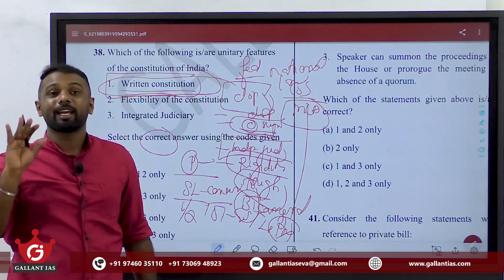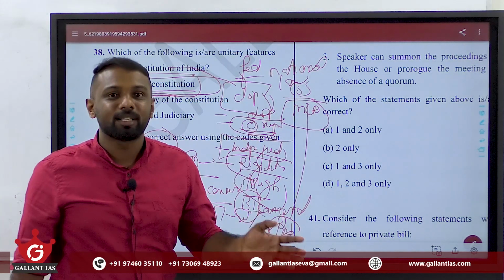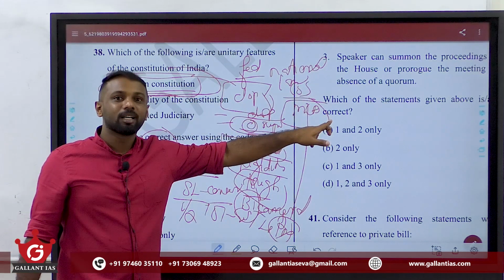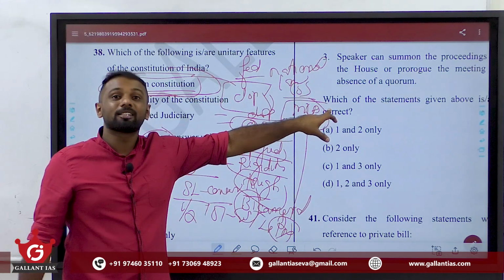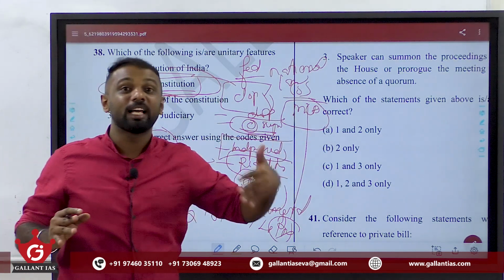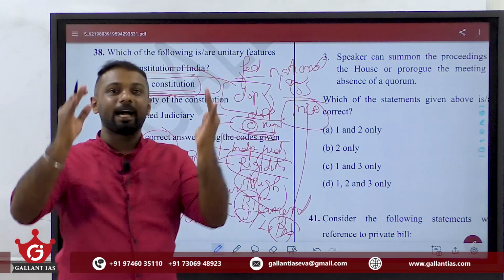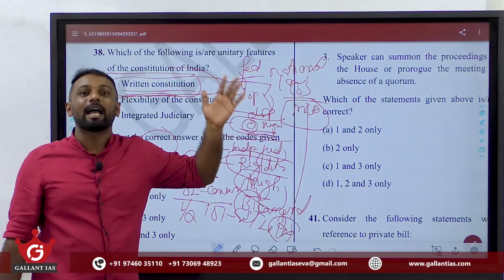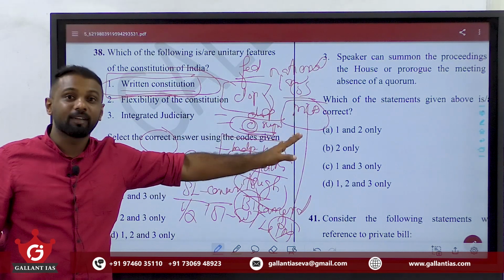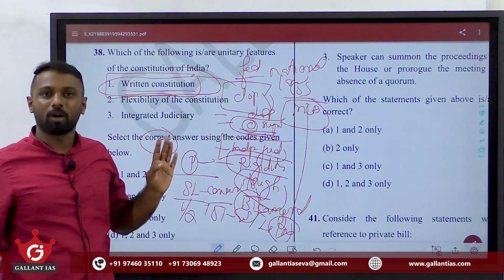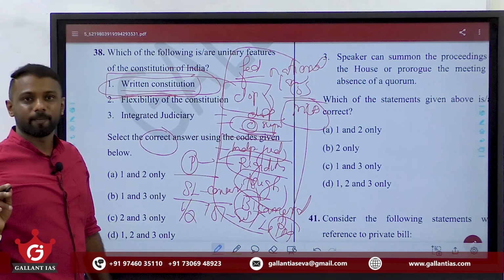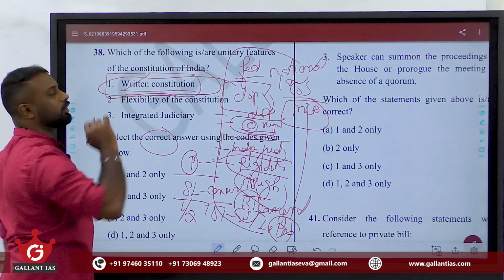Clear? To make a national law, both Lok Sabha as well as Rajya Sabha have to approve it. So, under Rajya Sabha, who are the members? Those elected by the state legislative assembly members. So, states are sending their representatives to the Rajya Sabha for national law making. Directly or indirectly, states are actively participating in the national legislative mechanism, showing the values of states under our Indian context. So, these are the basic features of our federalism. Clear? So, this is not a unitary feature.